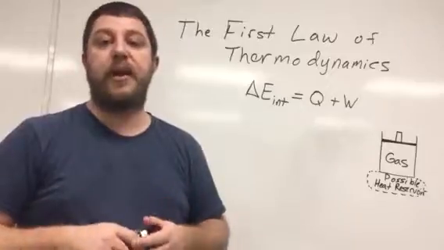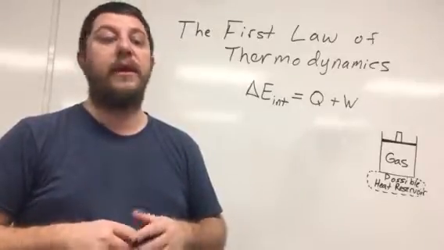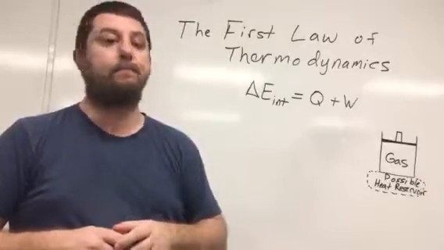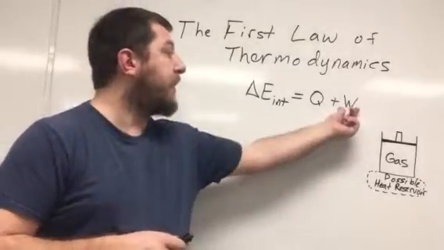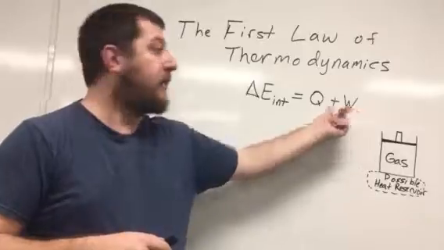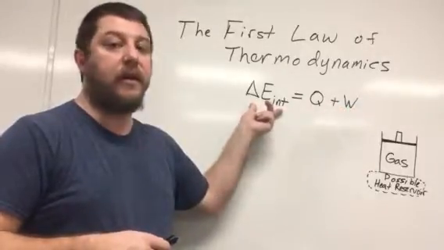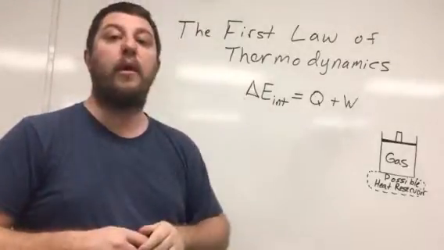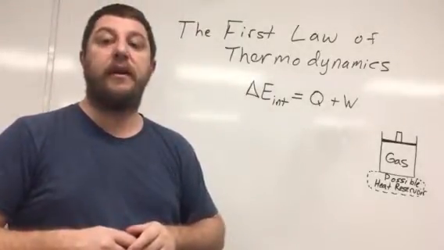And if I increase the pressure, then I have also increased the internal energy that the gas has. So if I do work on the gas, then I'm going to increase the internal energy. If I put heat into the system, I'm going to raise the internal energy.